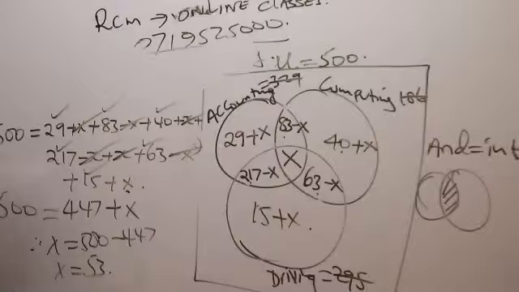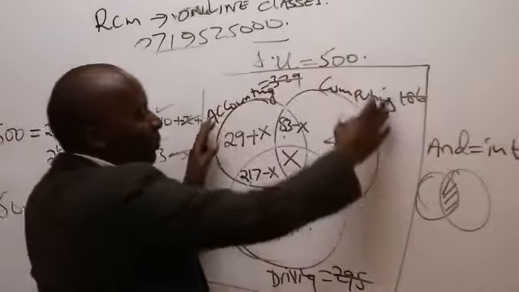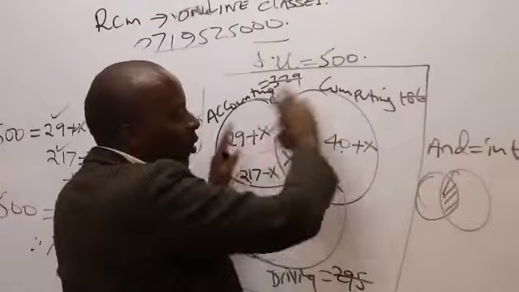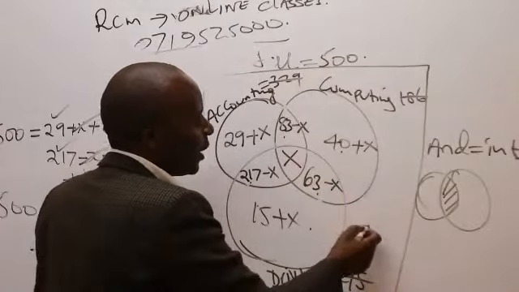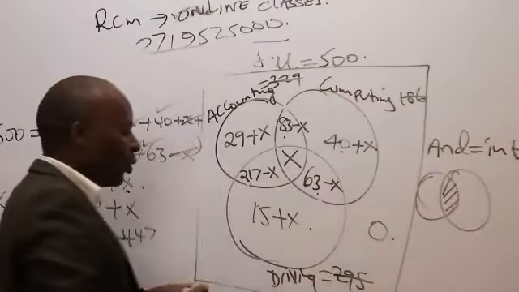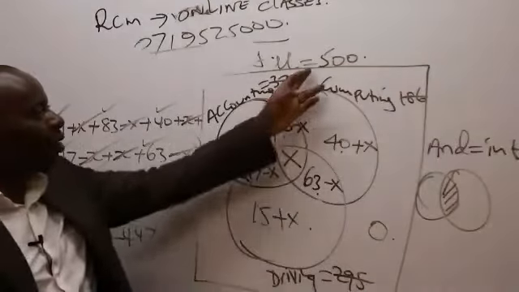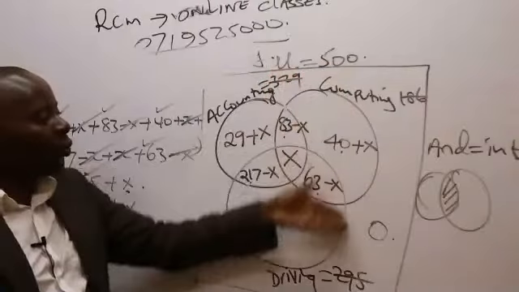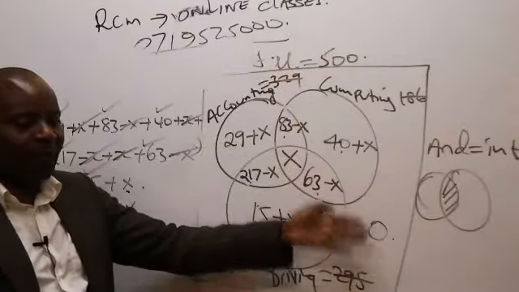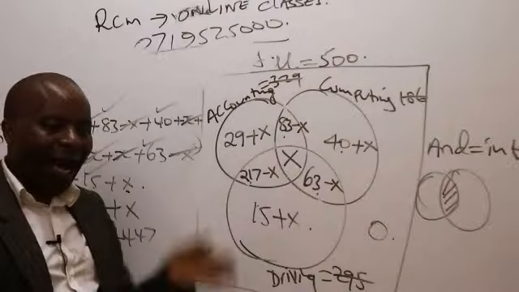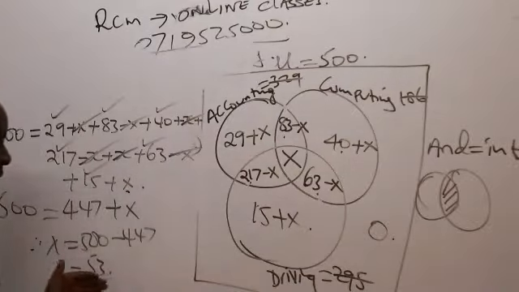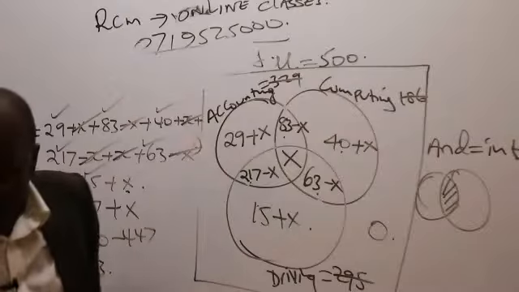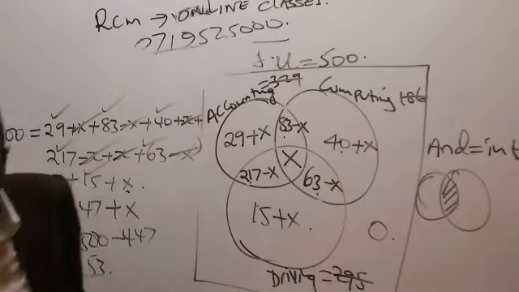Now, ladies and gentlemen, remember, it's important for you to know this. Outside here, not unless you're given any further information, how do you get somebody being called a student of a particular school who is not doing any course? They told us this business school has exactly 3 courses, so you can't have anybody outside there. So having gotten x is 53, please go ahead and read the examiner's question.